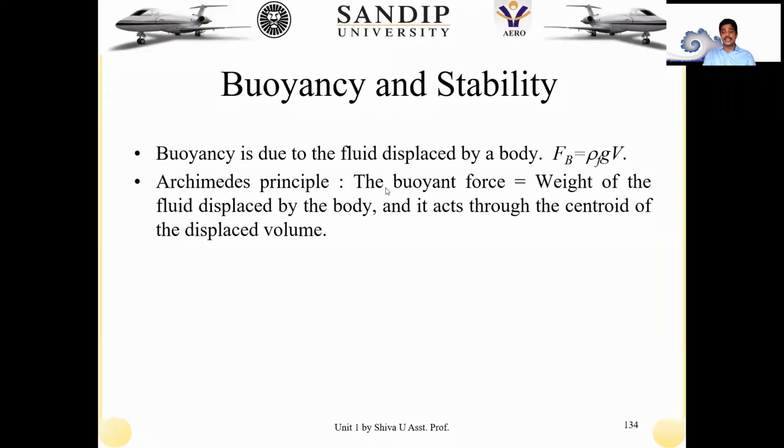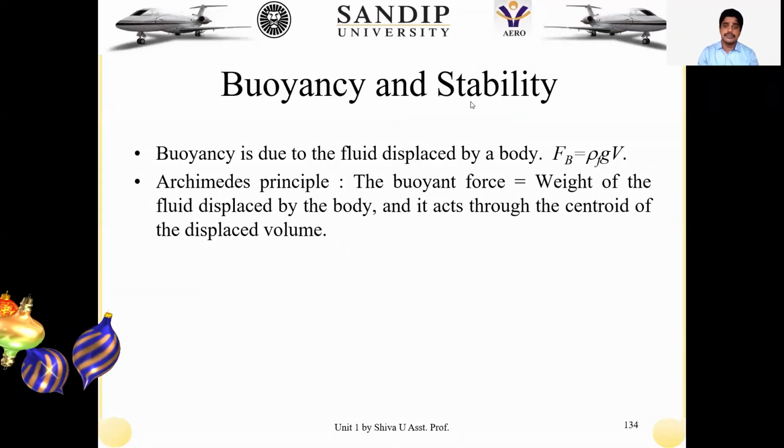So the force of buoyancy is given as rho f g into V, where V indicates the volume. Kindly note, everyone, right? The force of buoyancy is equal to rho f, the density of the fluid, into gravity, into the volume of the body which is placed inside that fluid. So that is buoyancy.